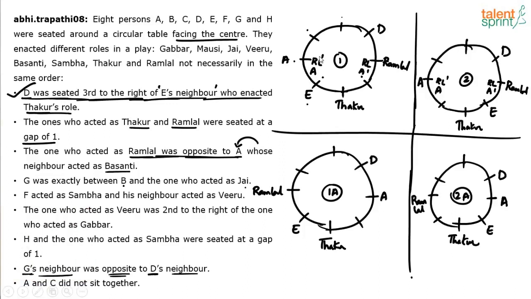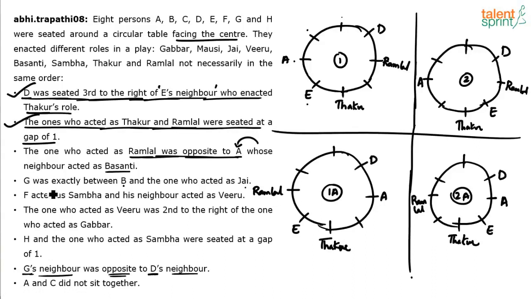Now for the sake of clarity, I'll just clear this up so that we don't get confused further. All this was initial markings for possible positions of Ramlal and A. Now, let's try to connect the gaps. The ones who acted as Thakur and Ramlal were seated at a gap of 1. You see, in every case, 1, 1A, 2, 2A, Thakur and Ramlal are at a gap of 1. So this point has been used.